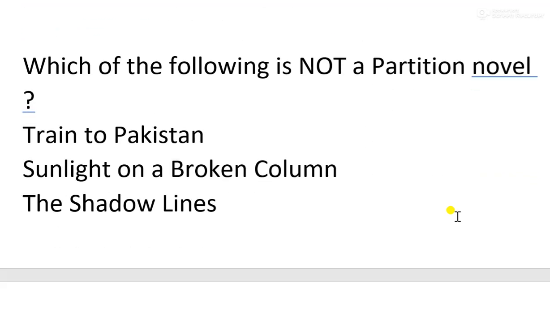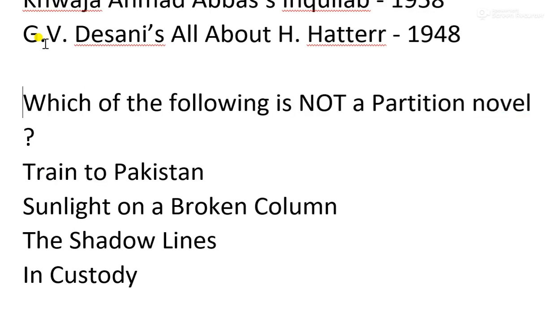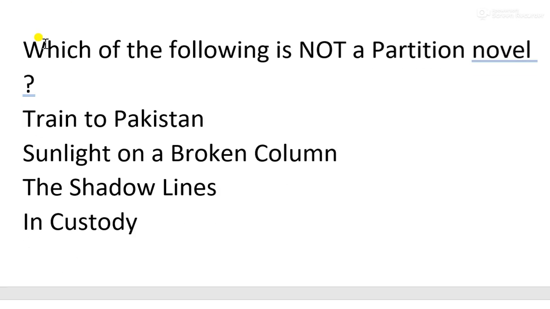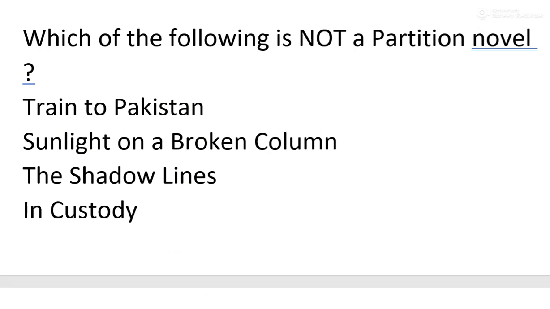Anyway, the next, very simple. Which of the following is not a partition novel? Partition novels, we have already taken the list. So now you have to answer this question. Train to Pakistan, Sunlight on a Broken Column, The Shadow Lines, and In Custody. To answer this question, Train to Pakistan, of course, is a partition novel. Then Shadow Lines, we have discussed this, written by Amitav Ghosh. This is also a partition novel.